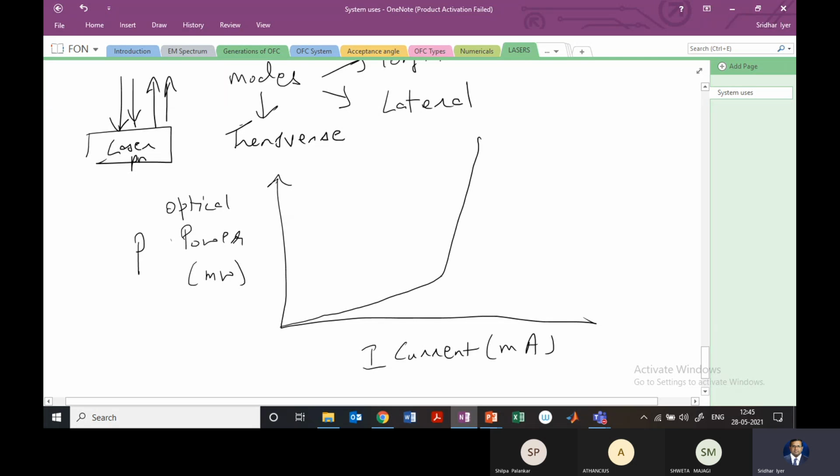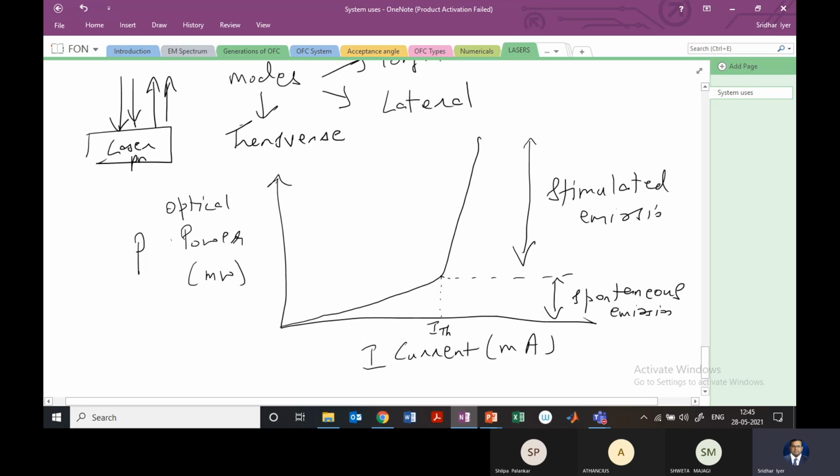This point here, from where there is a steep increase, happens after ITH, that is, after the threshold current has been obtained. Until this time, there is only spontaneous emission. Once you start getting this steep rise, this happens because of stimulated emission.